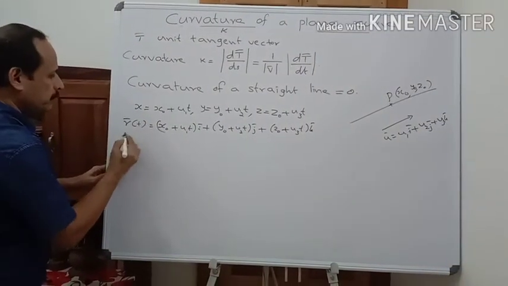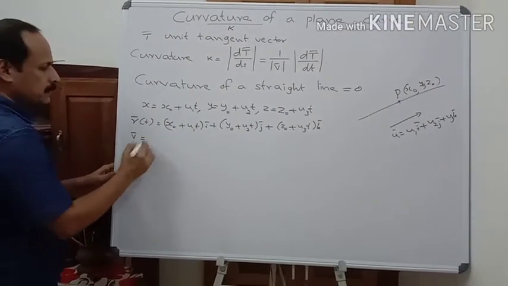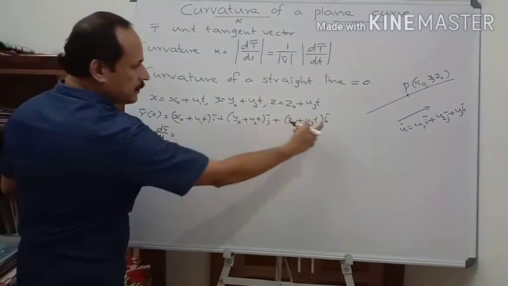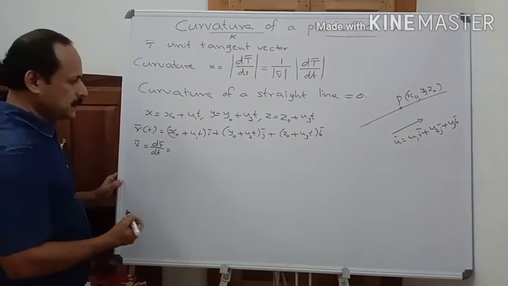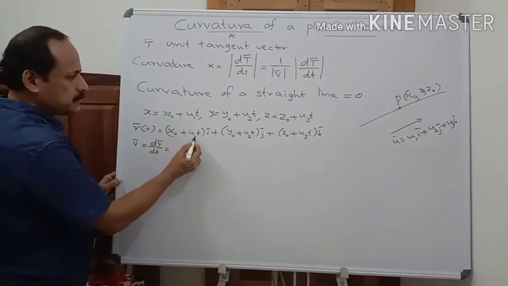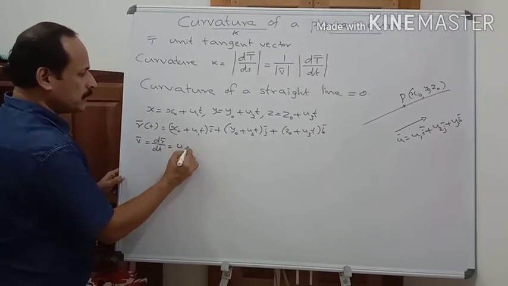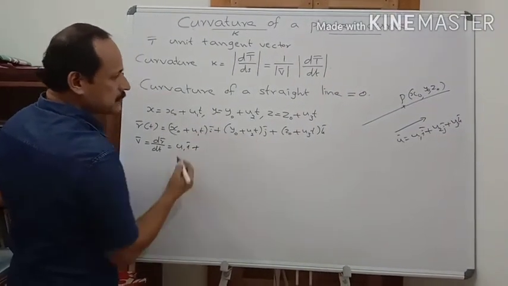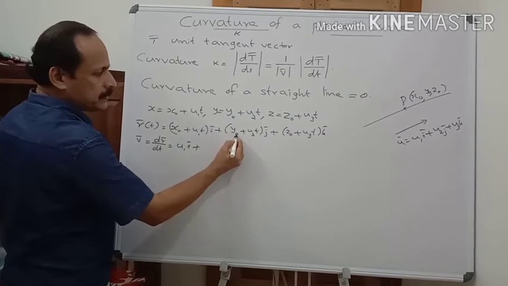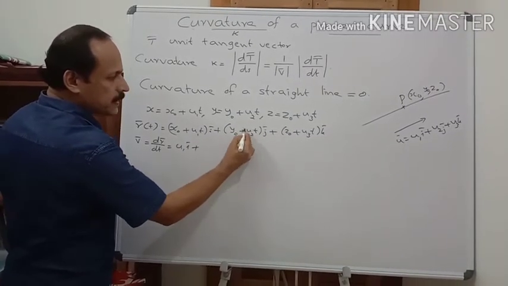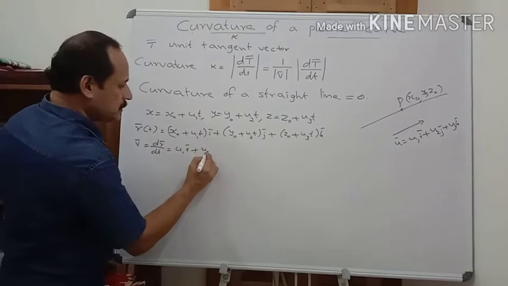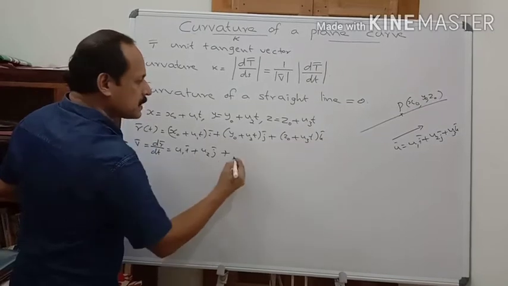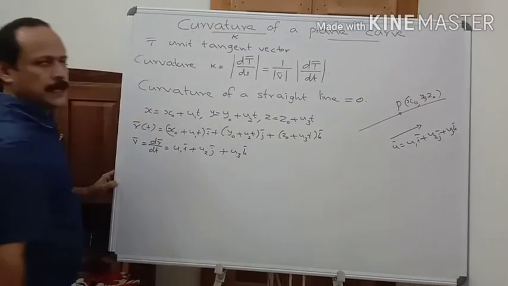And we find out v bar first. v bar equal to dr bar by dt, the derivative of every component with respect to t. The derivative of x0 plus u1t is u1 into unit vector i bar, plus the derivative of the y component: y0 is constant so derivative 0, and derivative of u2t is u2 into j bar. Similarly, derivative of this component is u3 into k bar.